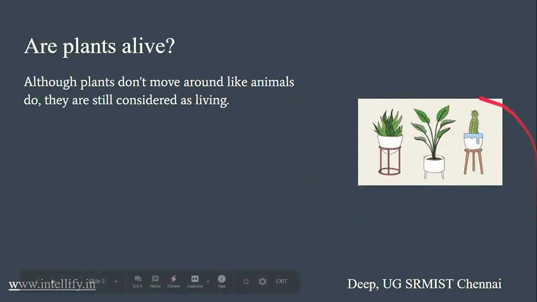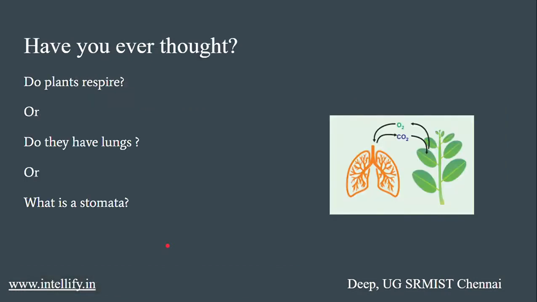However, they are still considered alive because they respire and also they carry out their own form of nutrition and energy consumption process, which is named the autotrophic mode of nutrition. So, yes, plants are alive. However, they do not move around like animals do, but they are considered alive.